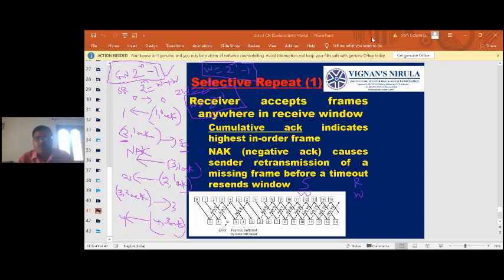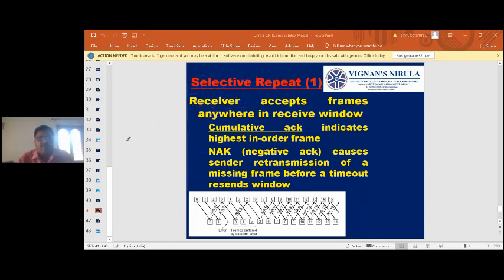And one important point in selective repeat is, suppose we have 0, 1, 2, 3, 4, 5, 6, 7. This is the size of the window. 2 power n equals 3. So 2 power 3 by 2 is 4. What should the size be? The size should be 4.